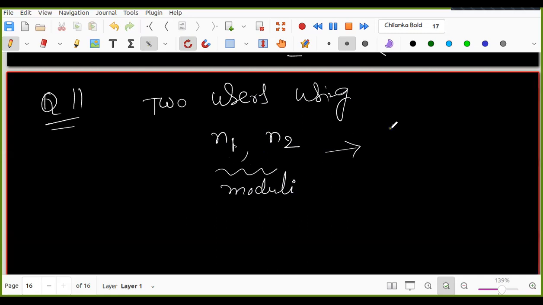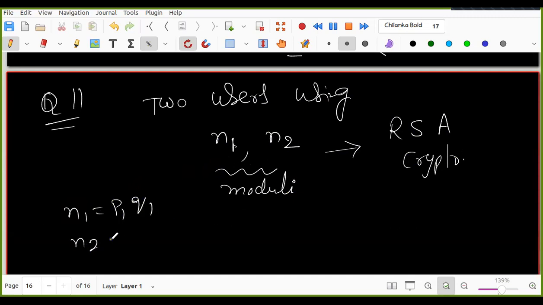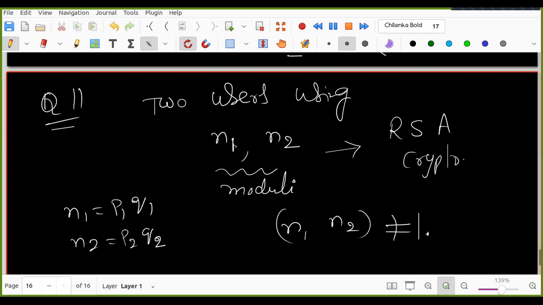What is the crypto system? The RSA crypto system. N1 is equal to P1 into Q1, and N2 is equal to P2 into Q2, right? But somehow we know that GCD of N1 and N2 is not equal to 1. Then it is easy to crack.